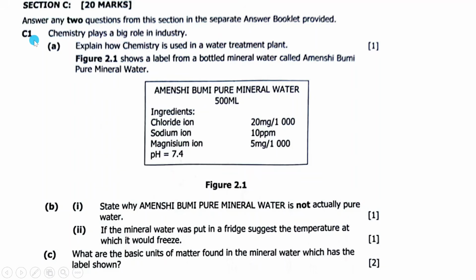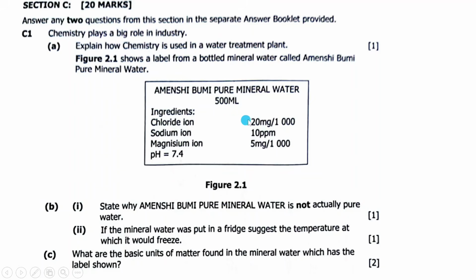So C1, chemistry plays a big role in industry. A. Explain how chemistry is used in a water treatment plant. Figure 2.1 shows a label from a bottled mineral water called Amenshi Vumi Pure Mineral Water, 500 milligrams.